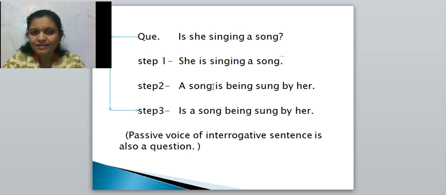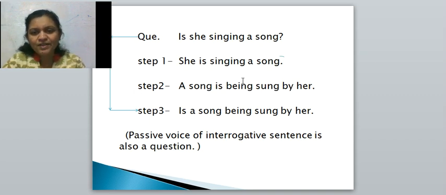Now, in the second step, what should be done? This sentence should be written in the passive voice. It's very easy for you because the same sentence we have taken in the beginning. Right? So, she is singing a song means what is there? Object is there. That is a song. Auxiliary verb is. New word is being. Past participle sung by her.